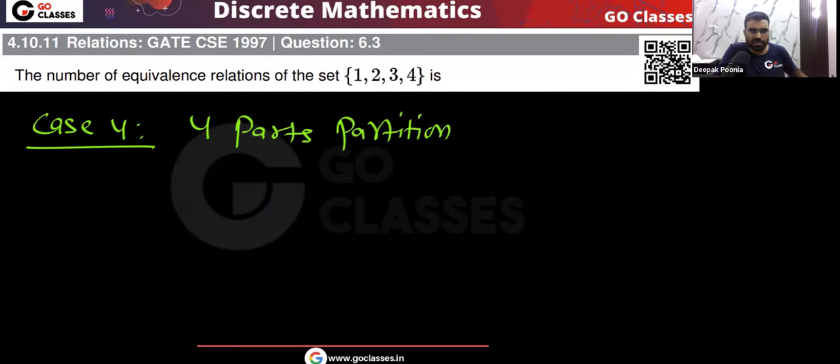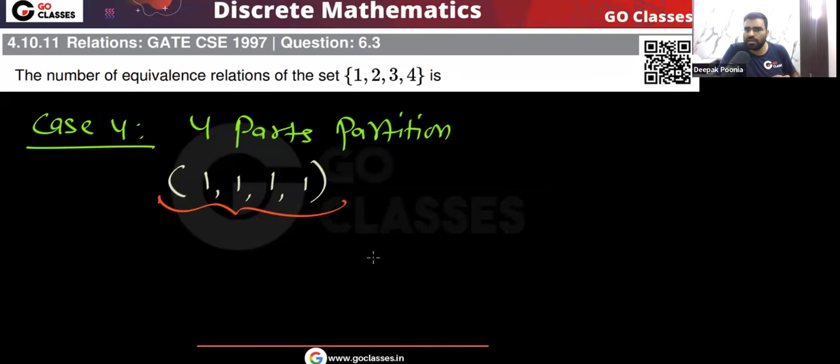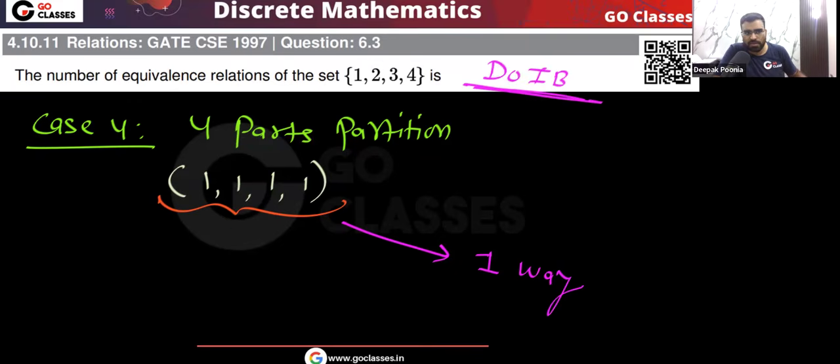If I create 4 parts, then there is only one distribution possible, that will be 1, 1, 1, 1. Means all the elements will go to separate parts. So there is only one way, yes or no? Either you can directly see there is only one way, because we are putting all the elements in the separate parts. Okay, it's like DOIB problem. So all the boxes are identical. The objects are different but the boxes are identical. So you can just put all these four elements in different parts, so there is only one way. Or if you want, you can apply the formula.